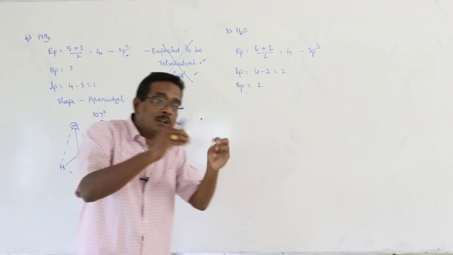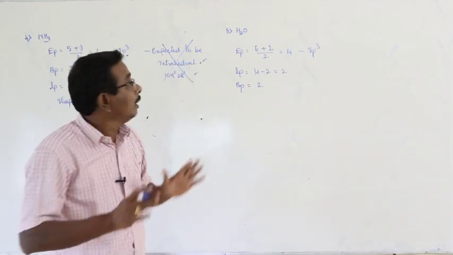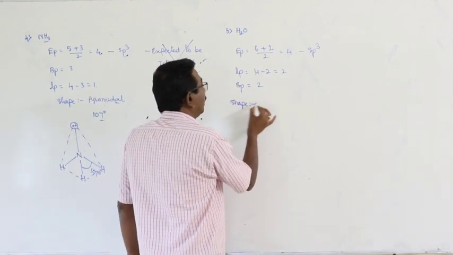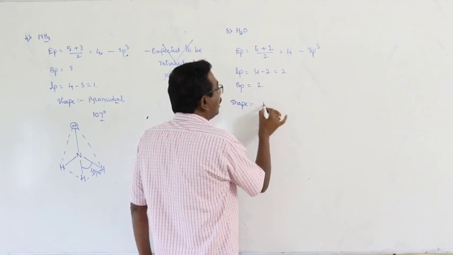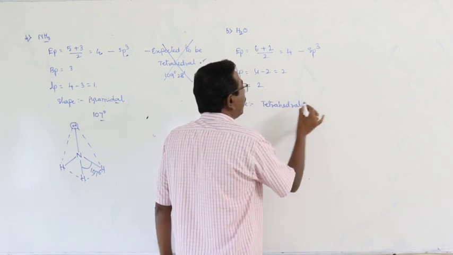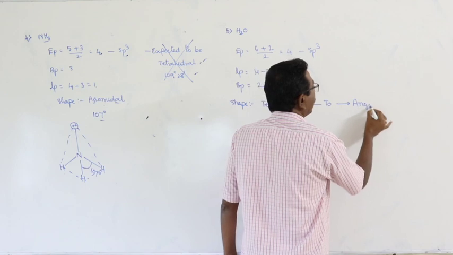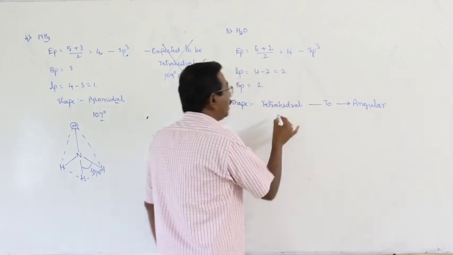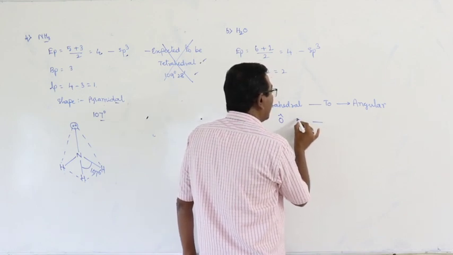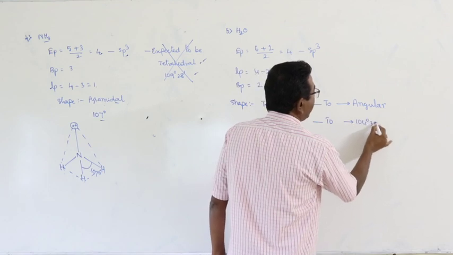Due to repulsion between lone pair and lone pair, lone pair and bond pair, and bond pair and bond pair, finally the shape of the molecule changed from tetrahedral to angular. And the bond angle at the central oxygen atom is changed from 109 degrees to 104 degrees 38 minutes.